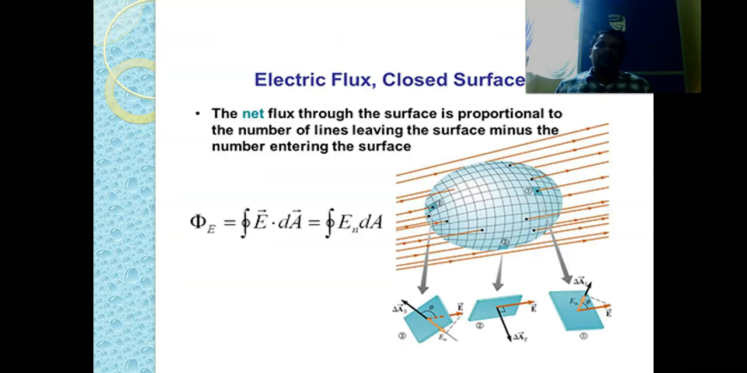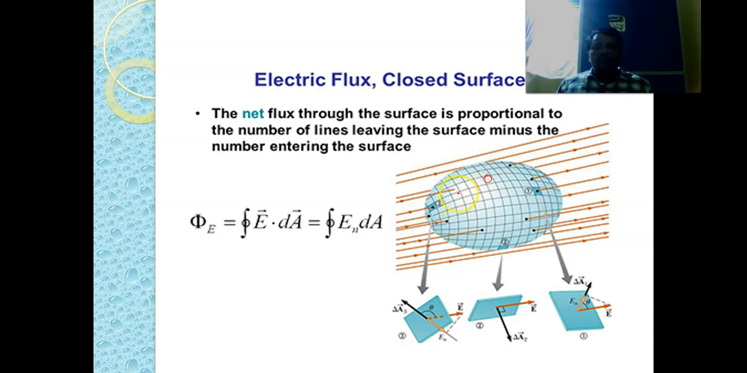Now consider this surface, electric flux for a closed surface. Here this is a closed surface. Just observe this one, this entire part is a closed surface. So what we are doing,